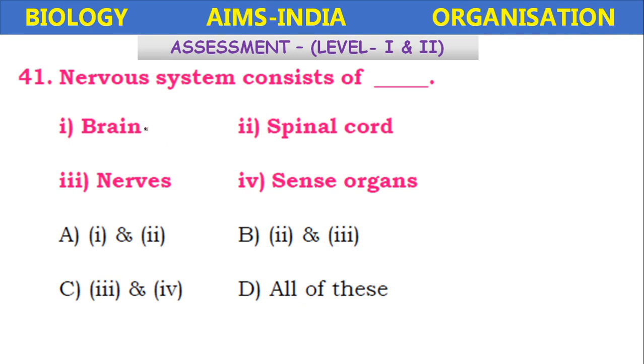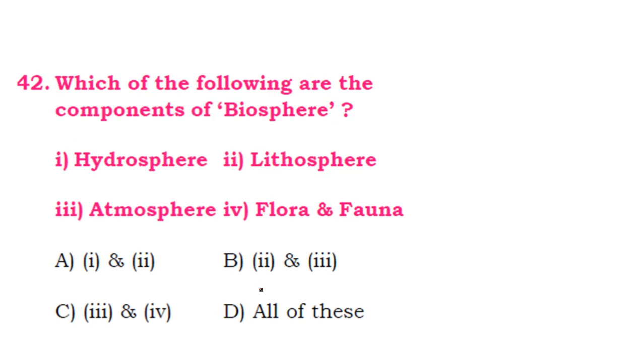So here nervous system contains brain, okay, spinal cord is also correct, nerves are also correct, even sense organs are also correct, because brain and spinal cord are connected to the sense organs only. First, the sense organs made up of the receptor cells are connected to the brain, from brain to the spinal cord the information will be passed. So all together all of these is the right answer.